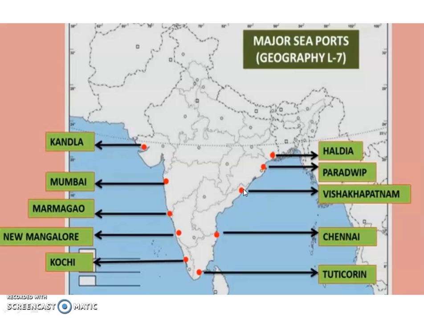And the next port is Paradeep. Paradeep port is located in Odisha. It is specialized in the export of iron ore.